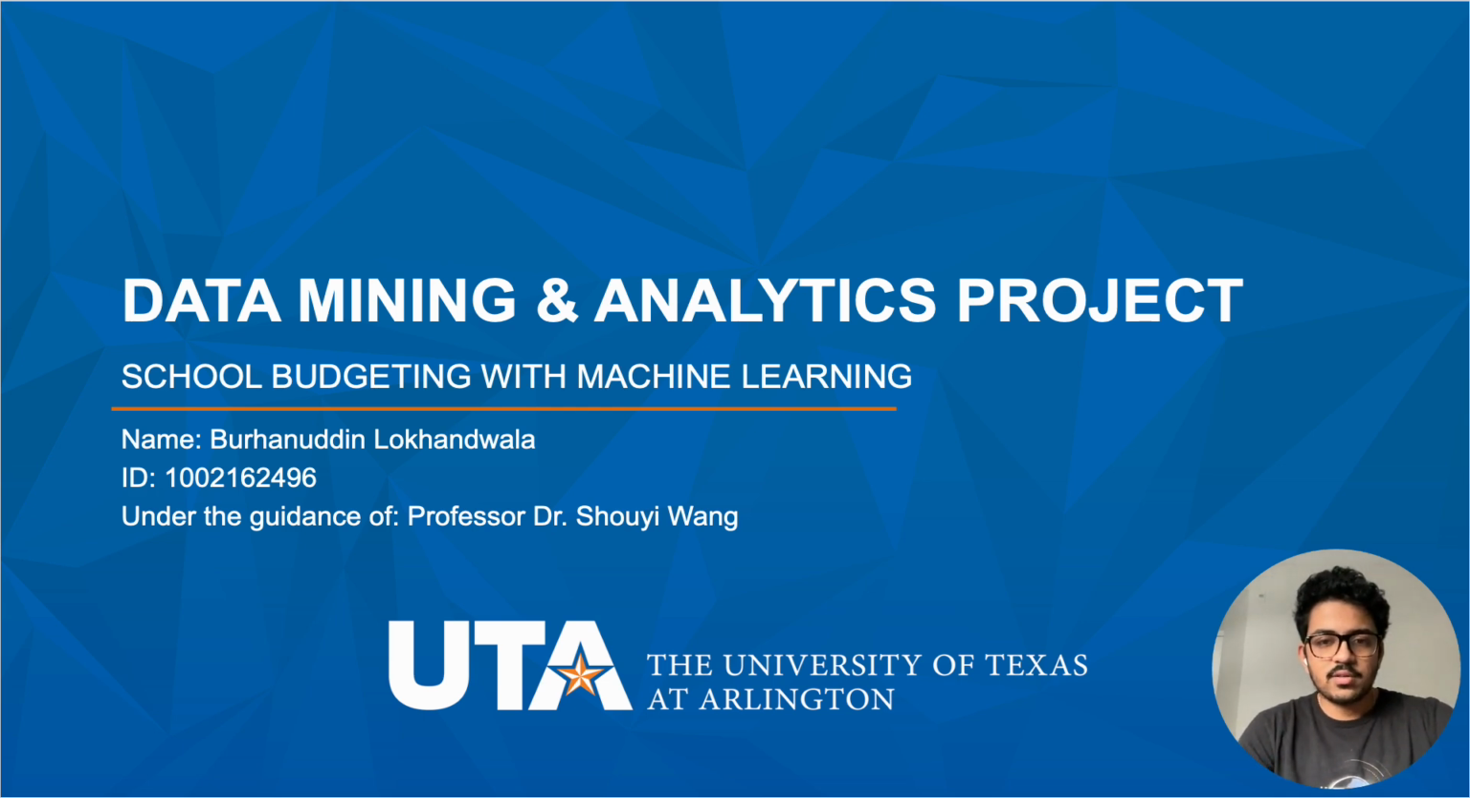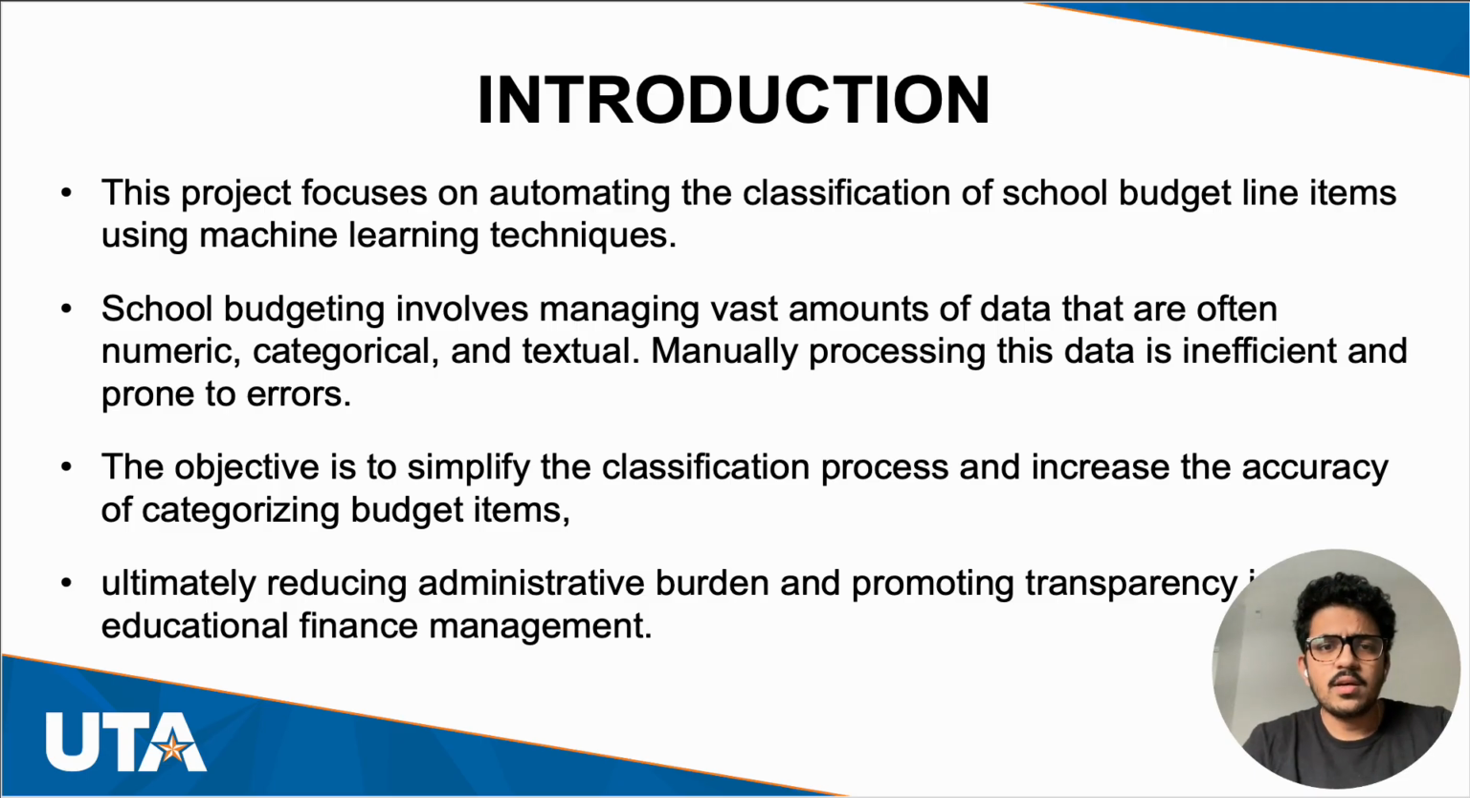School Budget with Machine Learning. In any education institution, budget management is critical. It involves allocating resources efficiently across various departments and activities, ensuring that every penny is well spent. Traditionally, budgeting processes are manual, which leads to inefficiencies, especially in classifying budget categories. The goal of this project is to automate the classification of school budget line items using machine learning algorithms.